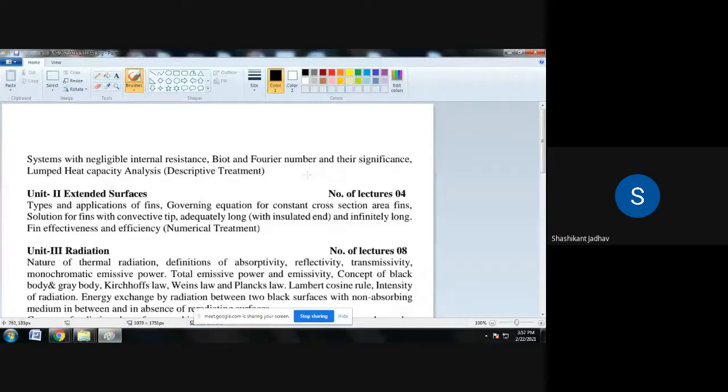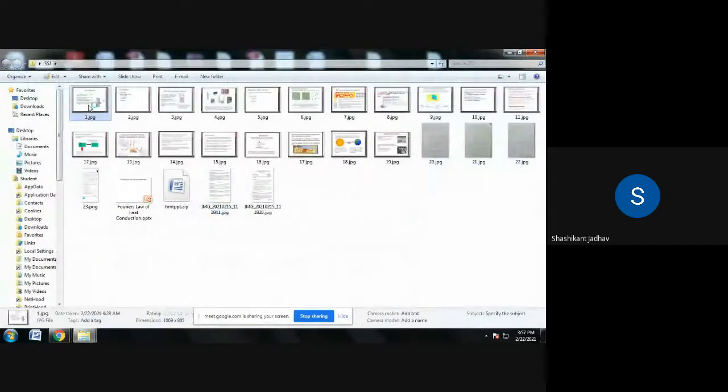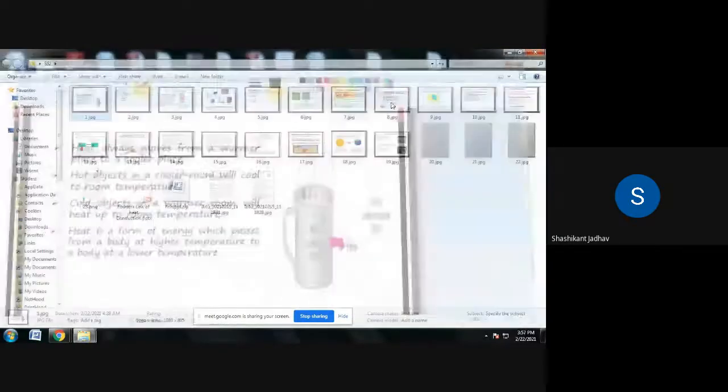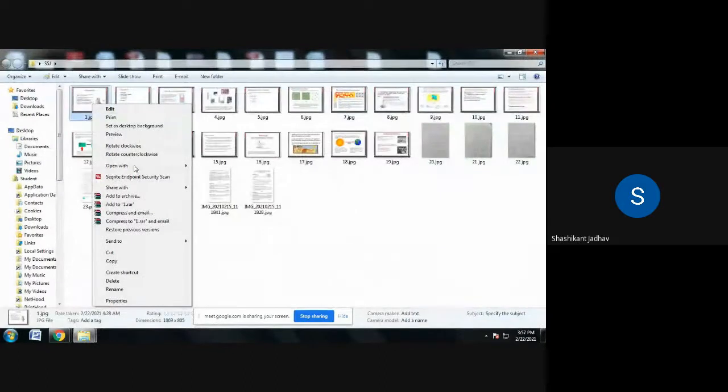Before going to modes of heat transfer, first of all, you have to write down the definition of heat. Write down the first point, definition of the heat.